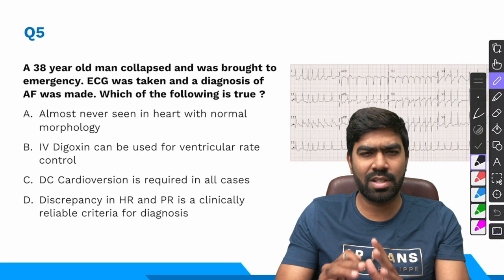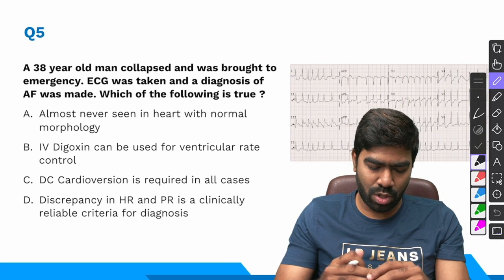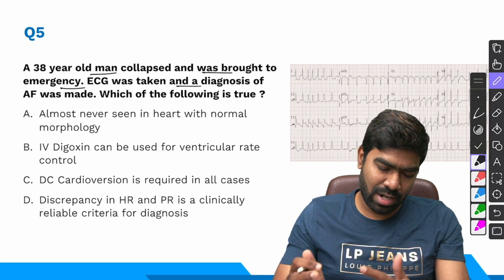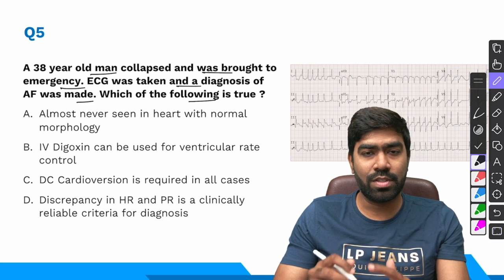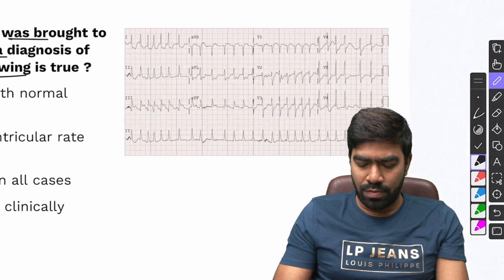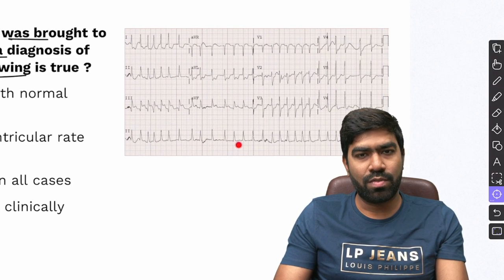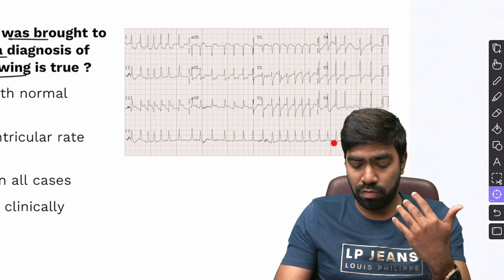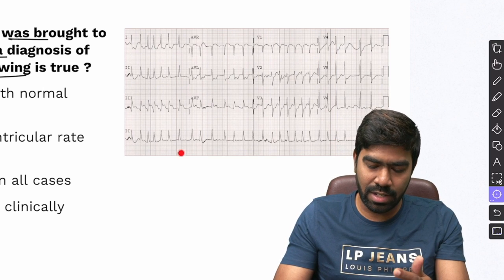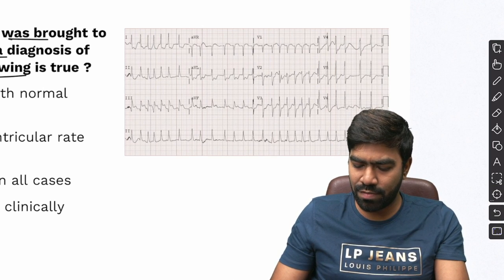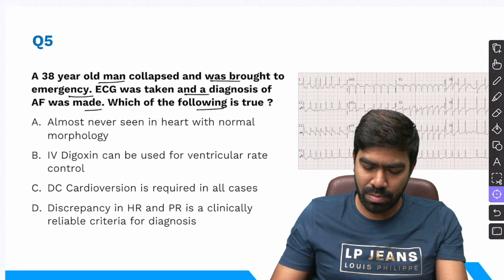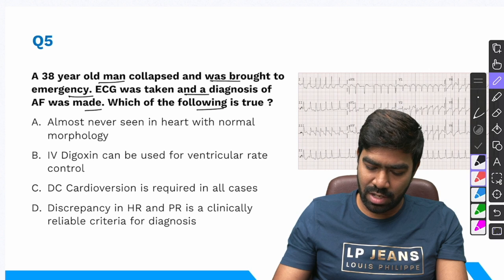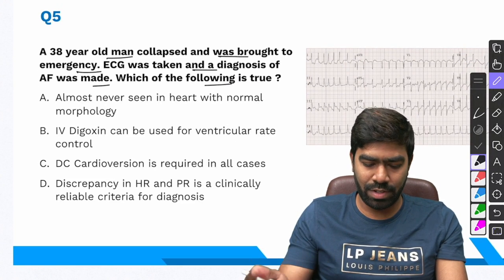Coming to 5th question, this is a little tricky, but still you can solve it. A 38-year-old man collapsed and was brought to emergency. ECG was taken and a diagnosis of atrial fibrillation was made. Which of the following is true? If you look at the ECG, it's simple, straightforward. You're seeing an irregular rhythm without any formed and repeating P waves. So definitely this is a case of atrial fibrillation, no doubt. In fact, they have simplified the question by already giving the diagnosis of atrial fibrillation. So they're asking which of the following is true. So you have to identify the true statement.